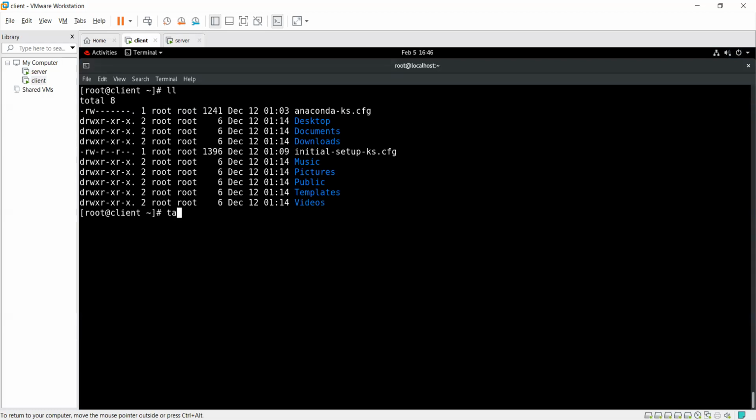There is a command tar: -c for create, -v for verbose, -j for the bzip2 compression method, -f for the file. Then slash root slash my etc backup.tar.bz2.